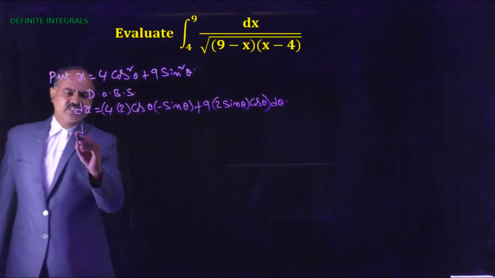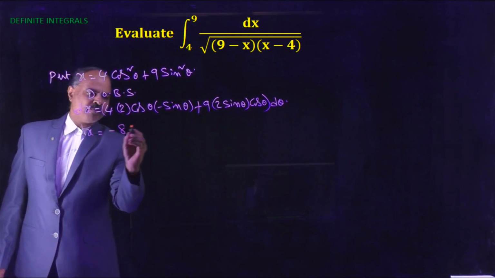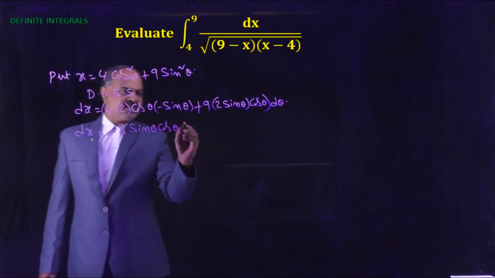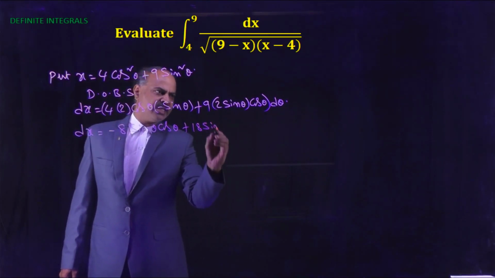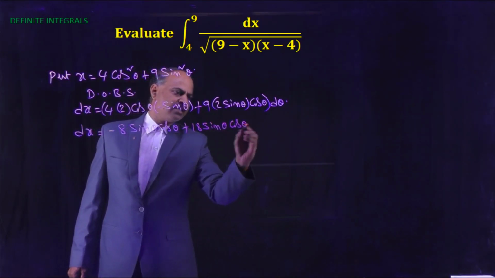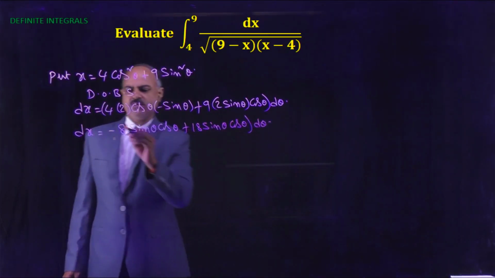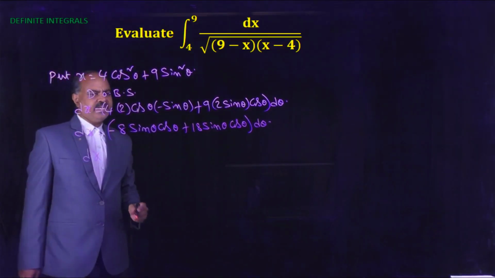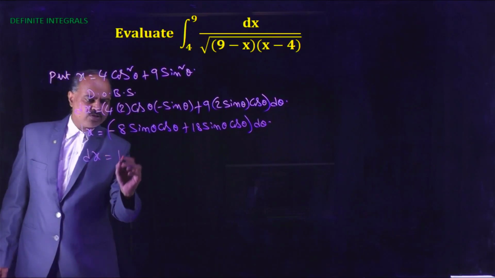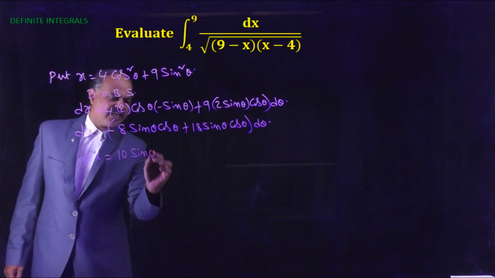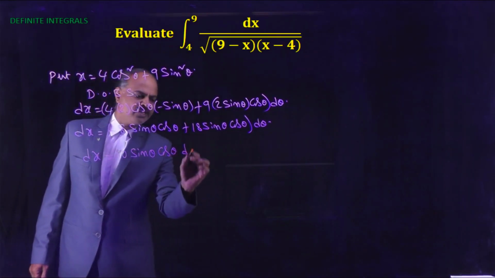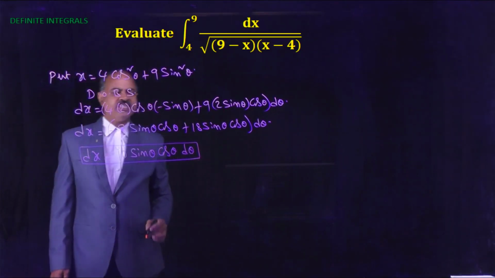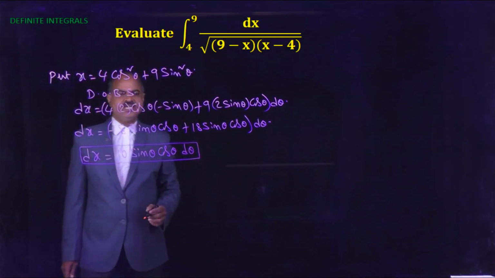Now dx equals minus 8 sin theta cos theta plus 18 sin theta cos theta d theta. So dx equals 18 minus 8, that is 10 sin theta cos theta d theta. So dx equals 10 sin theta cos theta d theta.